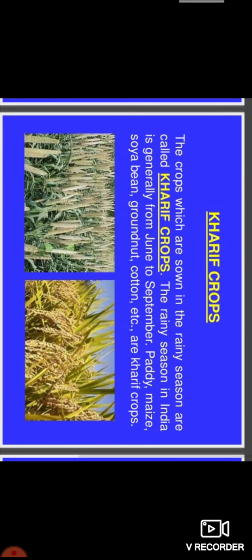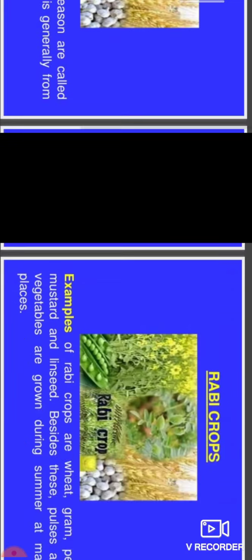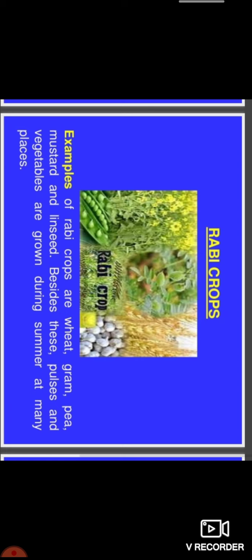So what is Kharif crop? The crops which are sown in the rainy season are called Kharif crops, that is between June to September. Examples are paddy, maize, soyabean, groundnut, cotton, etc. What are Rabi crops? The crops grown in the winter season are called Rabi crops, and their time period is generally from October to March. Examples are wheat, gram, pea, mustard and linseed. Pulses and vegetables are grown during summer at many places.